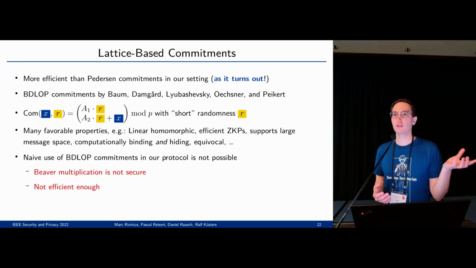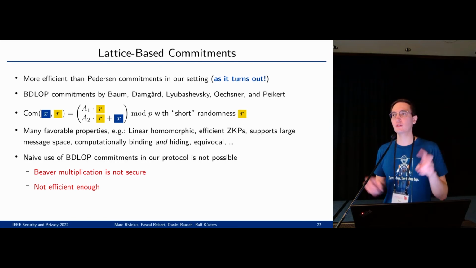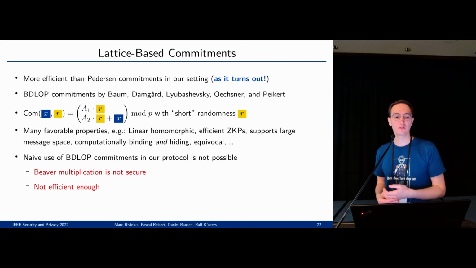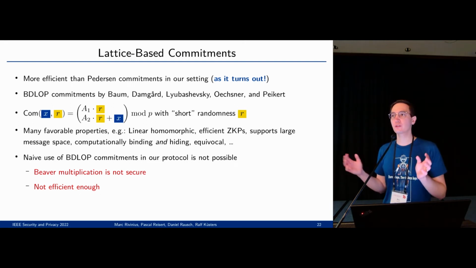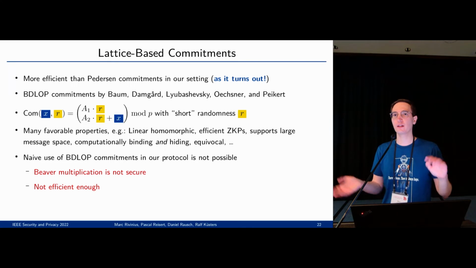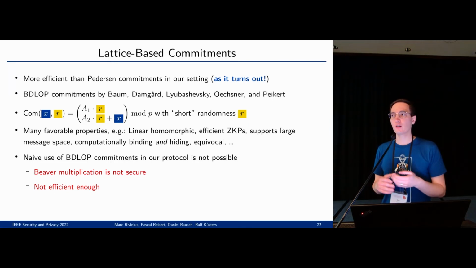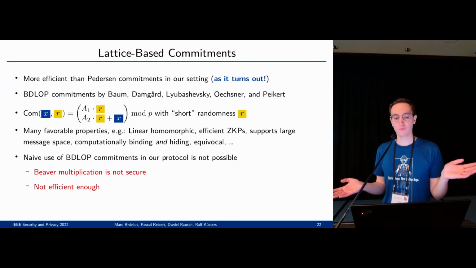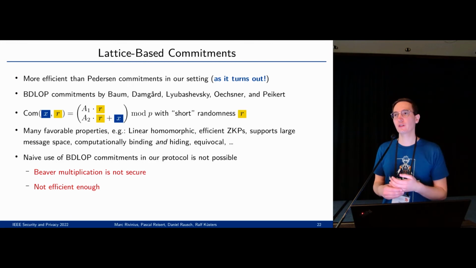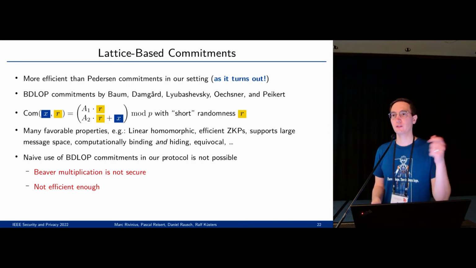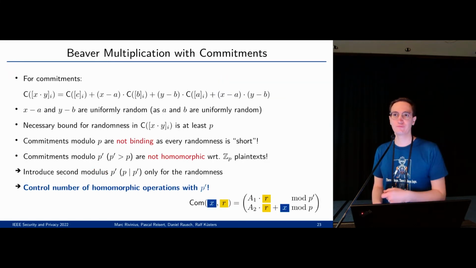Then because these commitments are lattice-based, for the commitments to be binding, we have to make sure that the randomness is short with respect to a certain bound. If we would just take these commitments and apply them to what I described before, it would actually not work. There is a problem with Beaver multiplication. Beaver multiplication wouldn't be secure at all. And also you can greatly improve efficiency by just some minor changes.